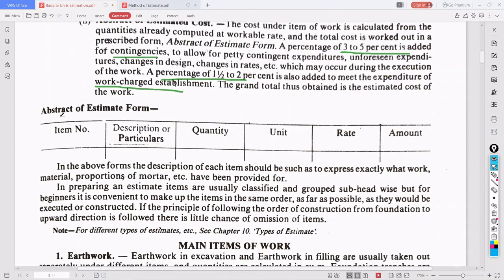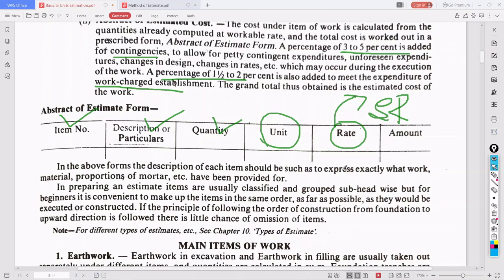So in the same form, we have the item number, description of the particulars, what is the quantity, what is the unit, how many units we are going to build. What is the rate? This rate is taken from the SR book, the schedule of rates book. For practice, we will consider the rates given in the textbook, the schedule of rates of our locality.